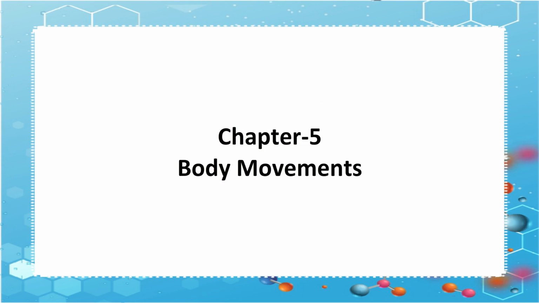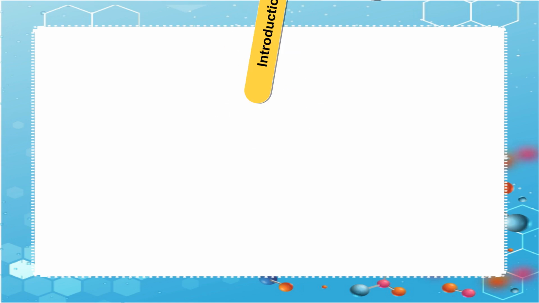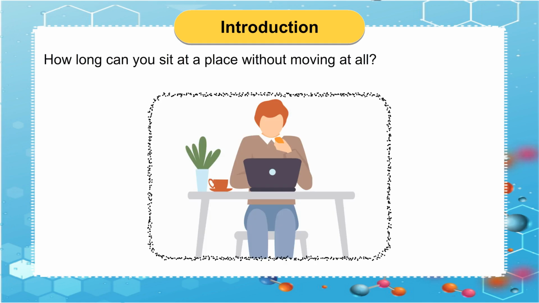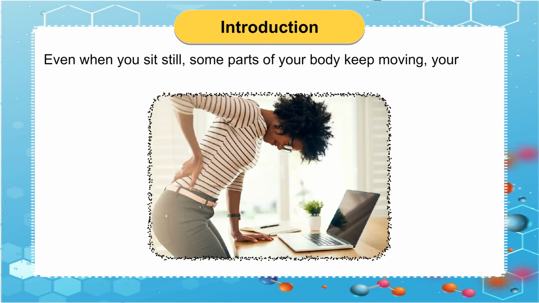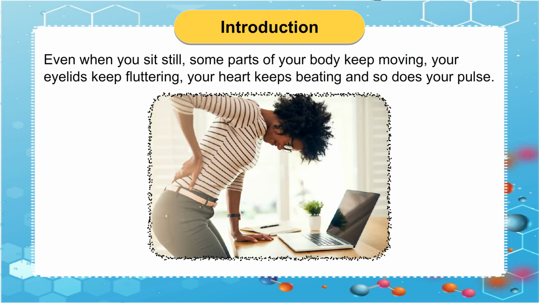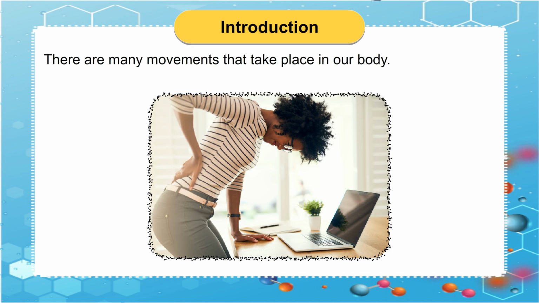Chapter 5. Body Movement. Introduction. How long can you sit at a place without moving at all? Even when you sit still, some parts of your body keep moving. Your eyelids keep fluttering, your heart keeps beating, and so does your pulse. There are many movements that take place in our body.